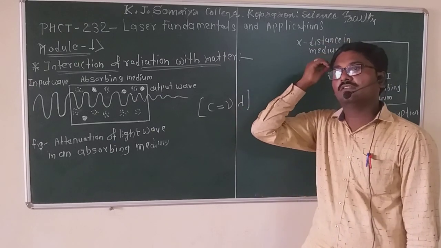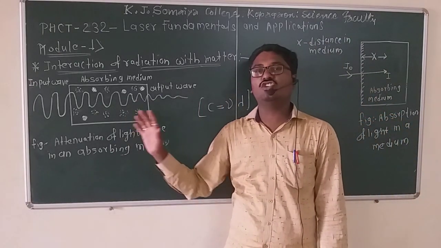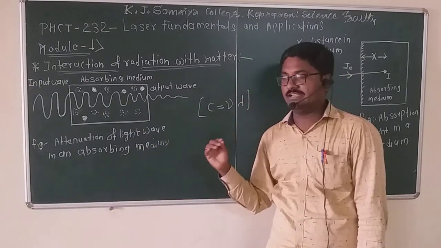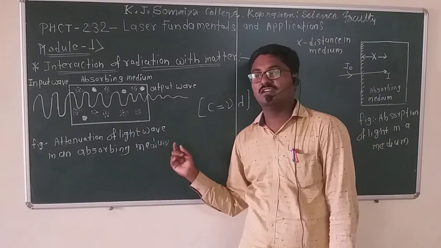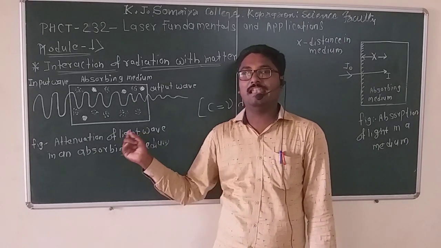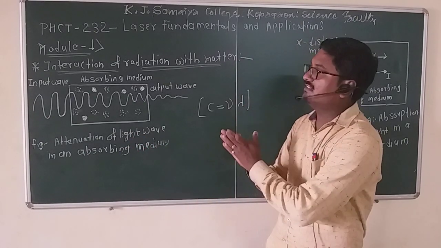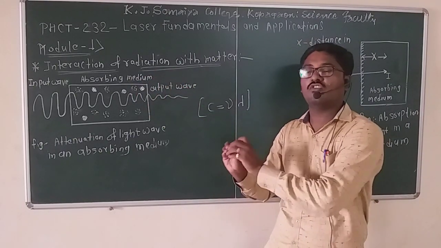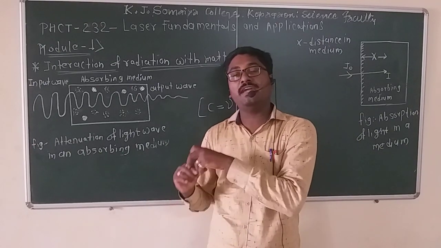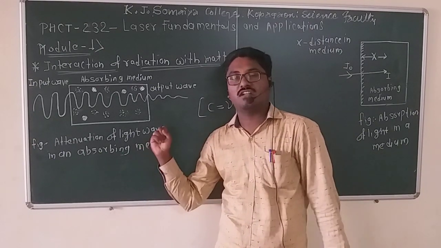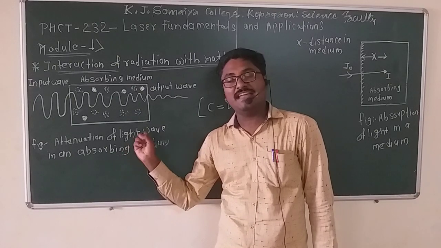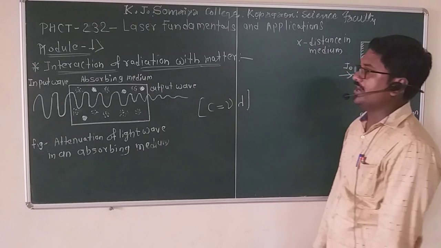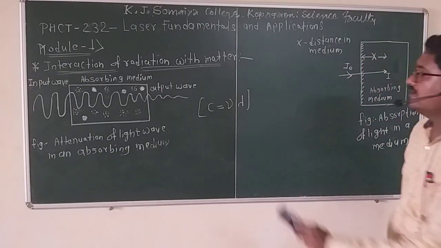In general, when light is incident on a substance, reflection, transmission, absorption and scattering of the light may occur. With these phenomena, we will start the interaction of radiation with matter. Let's see two diagrams.